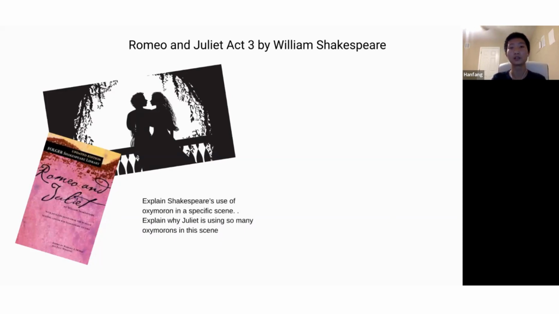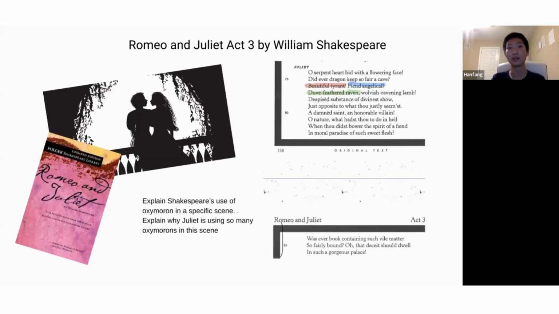Before this excerpt from the story that you are seeing right now, the nurse, Juliet's maid, informs her that Romeo, her secret husband, has killed her cousin. This surprises her since before now, Juliet thinks that Romeo is a good person. Shakespeare then makes her say lots of oxymorons, which is a way for him to show us, the audience, how confused she is. Shakespeare uses a total of 10 oxymorons in this excerpt of text.